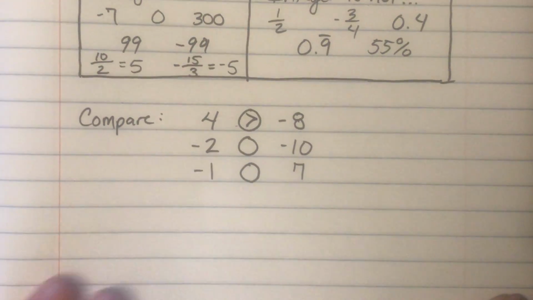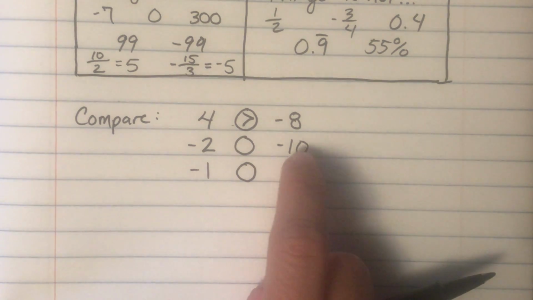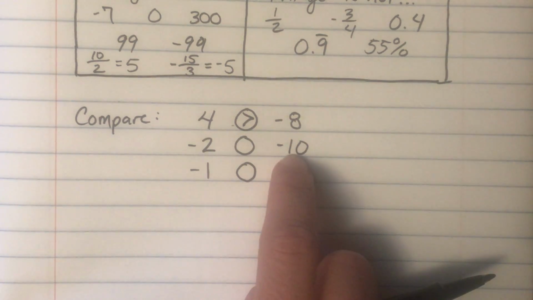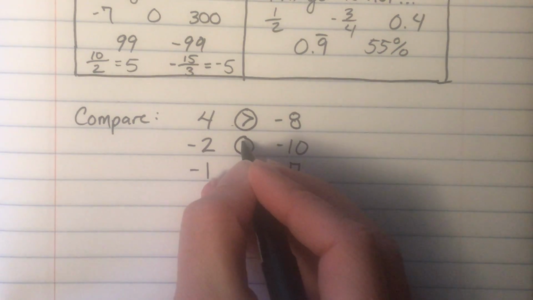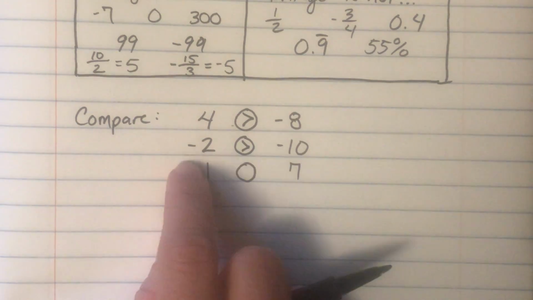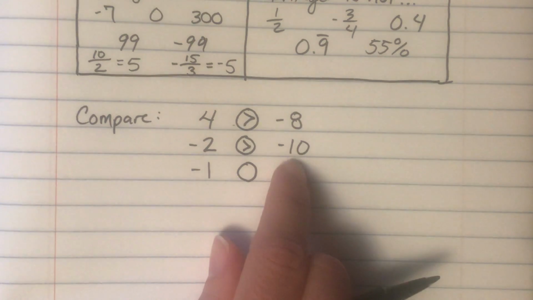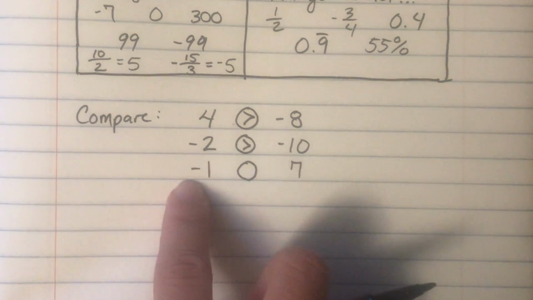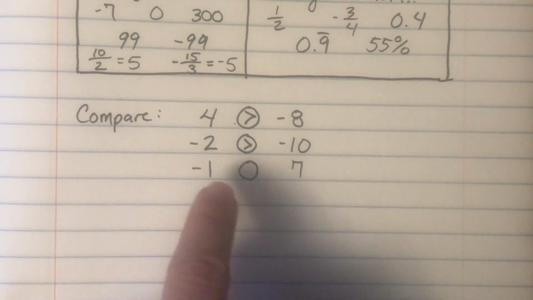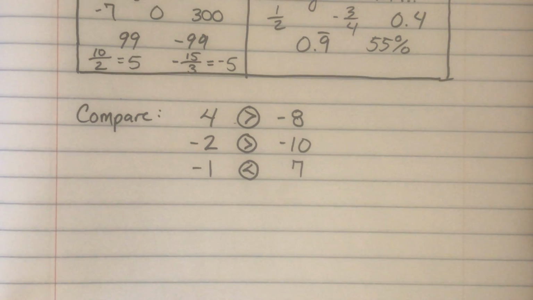You can also think about this as far as like debt goes. If you owe somebody some money, you owe them $2, or if you owe them $10, if you owe somebody $10, you have much less money than you do if you have negative 2. And so the arrow is going to point this way. Negative 2 is greater than negative 10. Negative 2 is a bigger number than negative 10. All right, down here, we also have, again, a negative that we're comparing to a positive. The positive number is always going to be eaten above the negative number.